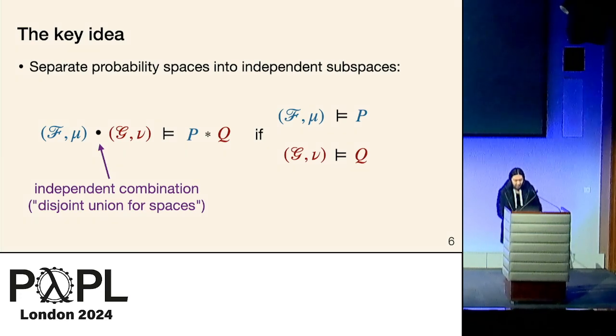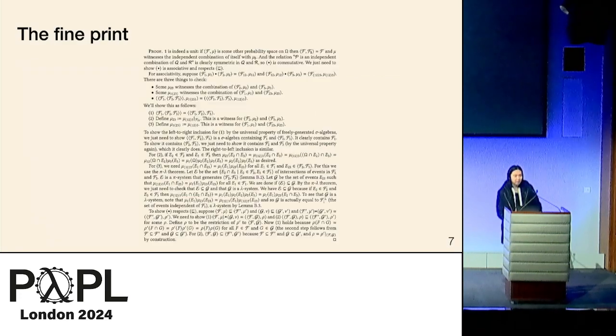Okay, so this is a very nice picture, but there's quite a bit of fine print. For example, the proofs are a little longer than you would expect if you crack open our PLDI paper. This is just showing that independence is associative. It doesn't seem like it should be that hard.